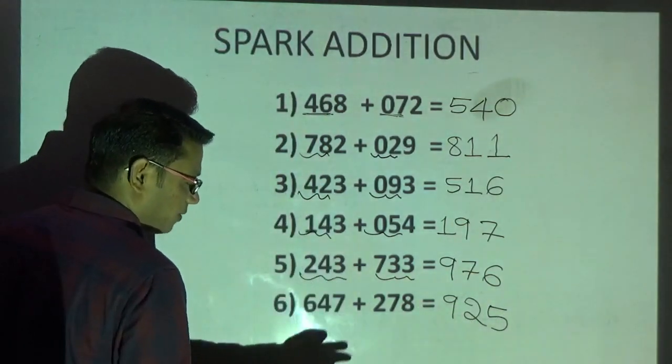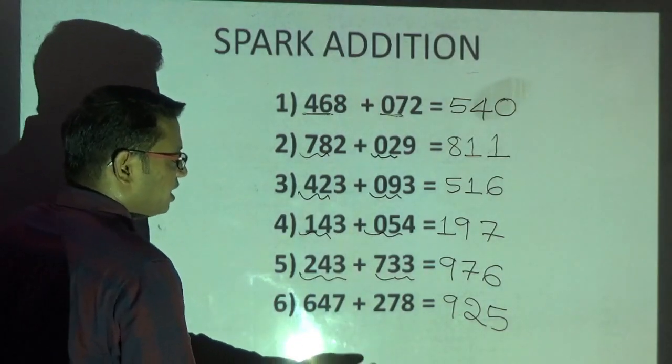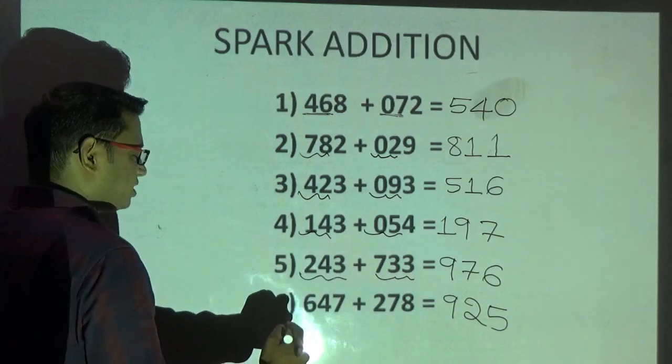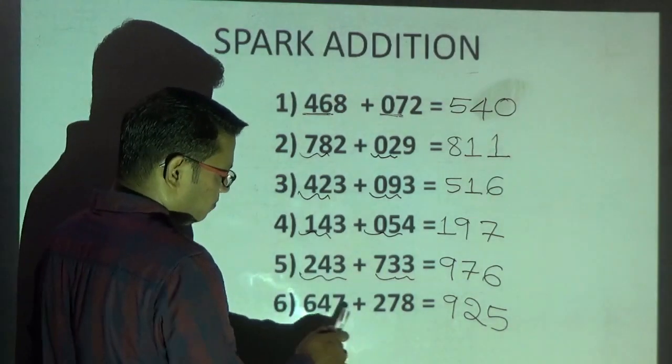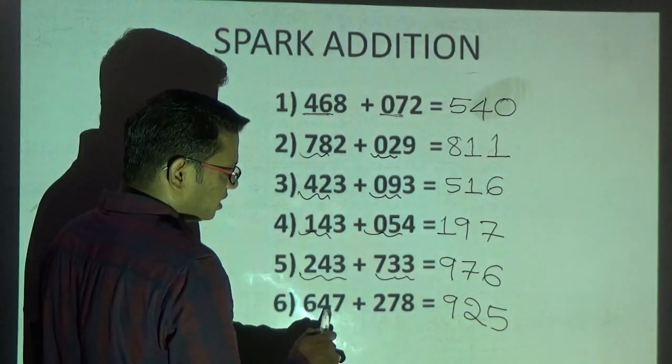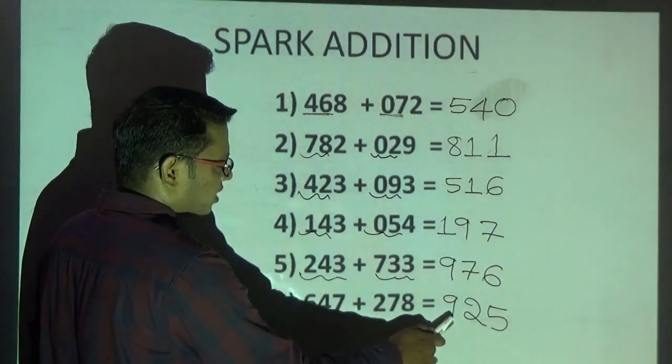See, I am solving the problem just by observing the next digit. If it is generating a carry, I will increase the sum. If it is not, I am writing as it is. Kindly observe here. 6 plus 2 is what? 8. I observe the next digit. It will generate the carry. Therefore, increase the 8 by 1, 9.